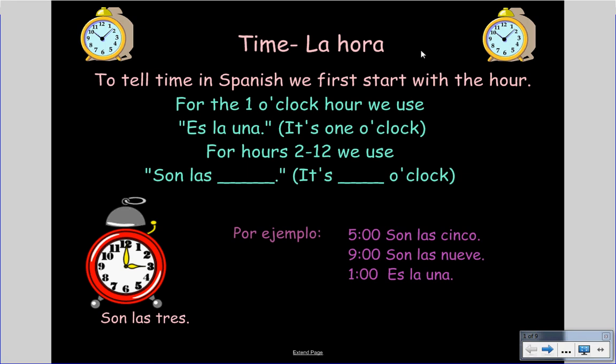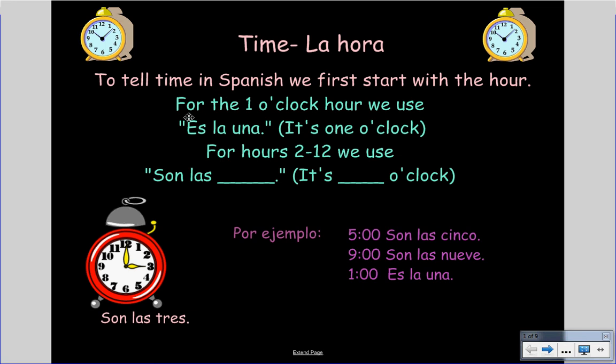In Spanish, la hora is what we call time. You also see up at the top of your paper, it'll ask for la hora. Obviously, I'm not asking for the time, but I'm asking for the class period that you have. So that lets you know because it's a specific time of day.